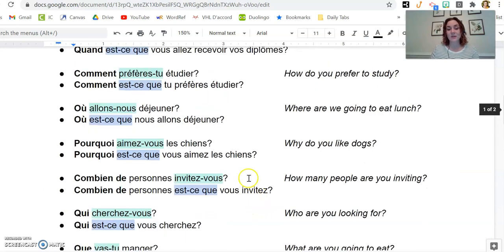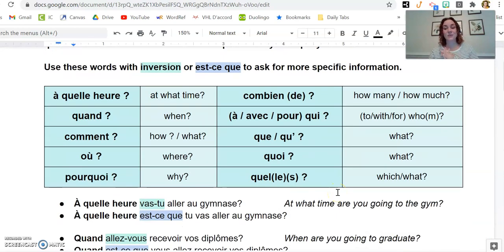So these are the main interrogative words that you will see, the main question words to ask who, why, when, how. And the way to format them is to start with the question phrase or word, then use either inversion or est-ce que, or you can put the question phrase or word at the end, but that is less formal. Here they are one last time. À quelle heure? Quand? Comment? Où? Pourquoi? Combien? Combien de? Qui? Que? Quoi? Quel?